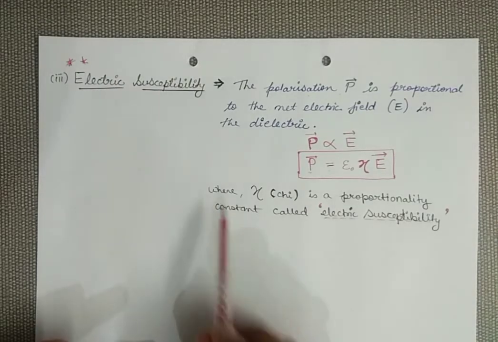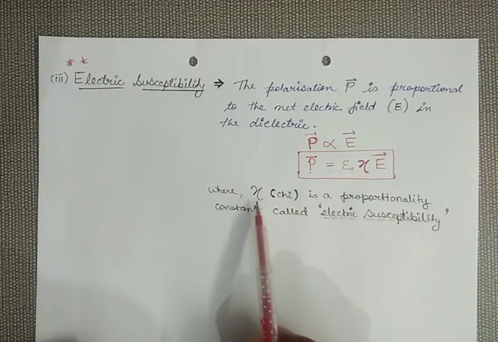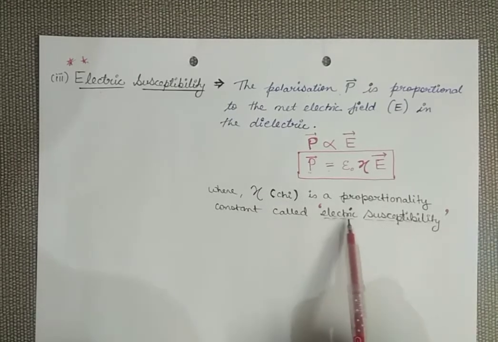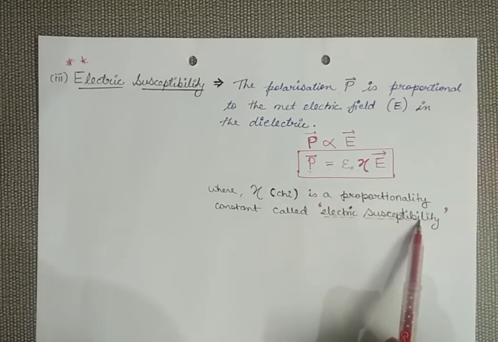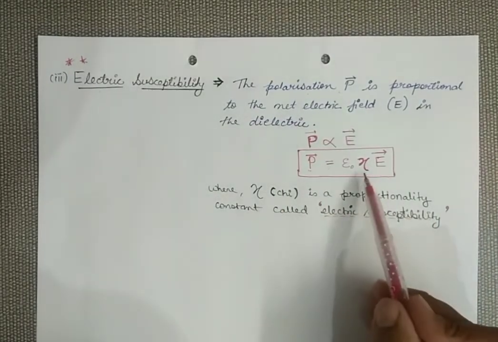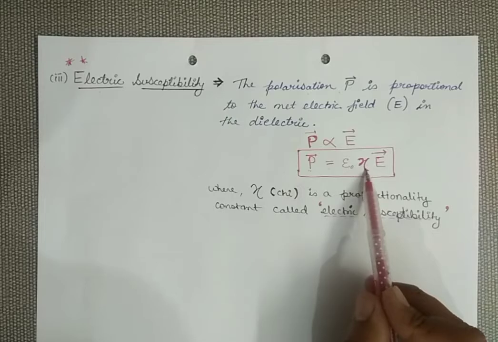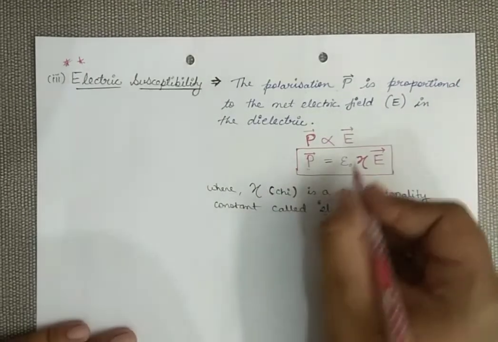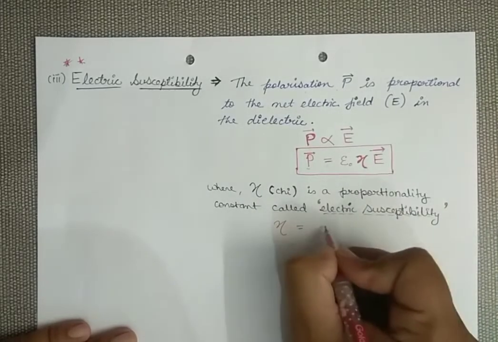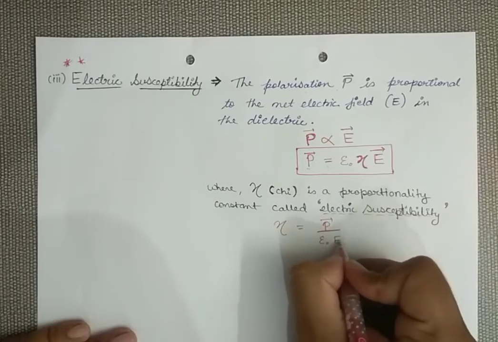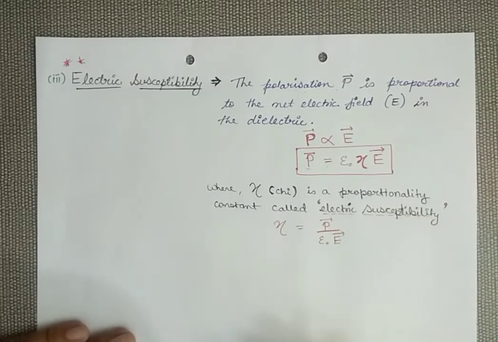So here the constant chi, this symbol pronounced as chi, is a proportionality constant, and it is called electric susceptibility. So we were talking about what we mean by electric susceptibility. Electric susceptibility is obtained in this formula as a proportionality constant, and from this formula chi equals P divided by epsilon naught times E. So this is the formula for susceptibility.